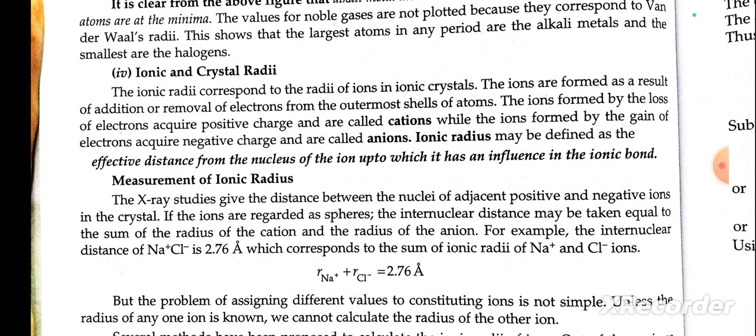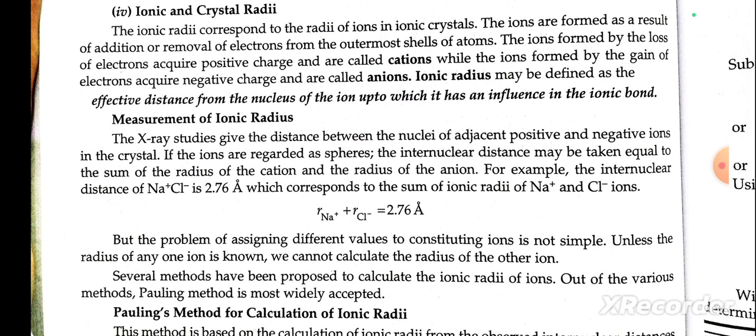Ionic and crystal radii. The ionic radii correspond to the radii of ions in a crystal, and the ions are formed as a result of addition or removal of electrons from the outer shell of the atom. The ion formed by the loss of electrons, with a positive charge, is called a cation, while the ion formed by gaining electrons, with a negative charge, is called an anion.